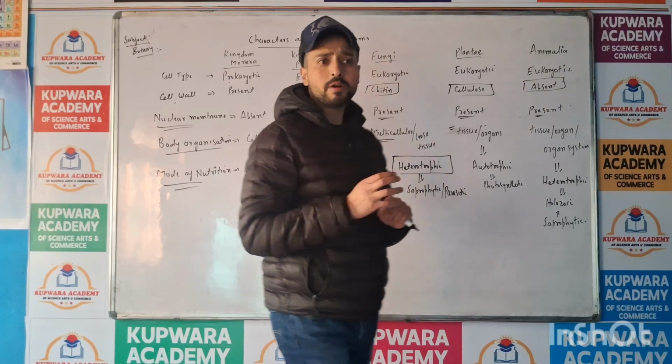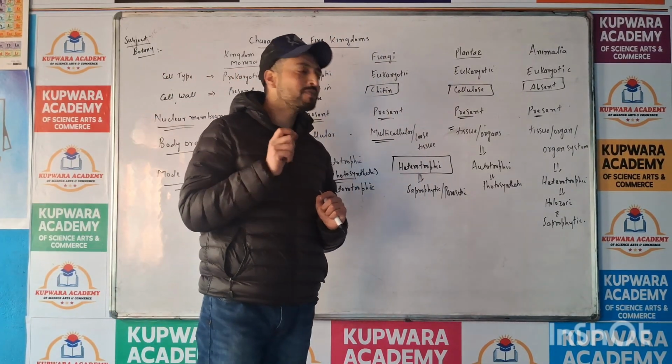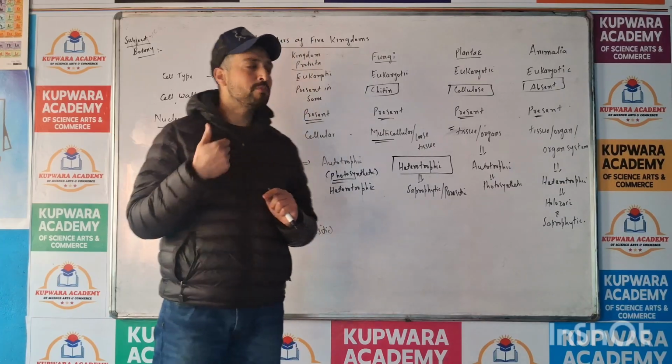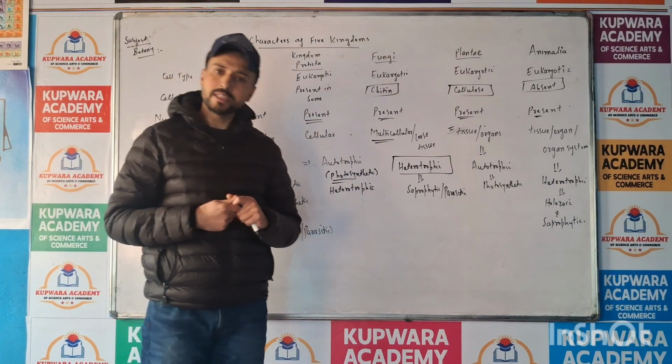Guys, this was all about the five kingdom system of classification and the characters of the five kingdoms, namely Monera, Protista, Fungi, Plantae, and Animalia. Thank you very much.